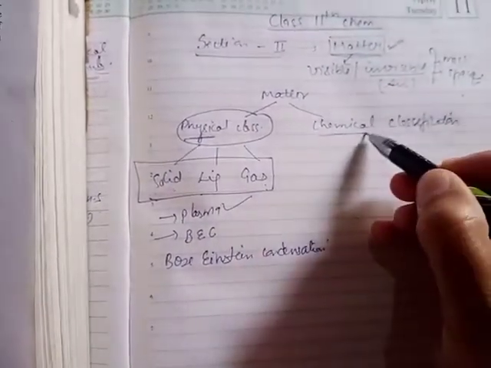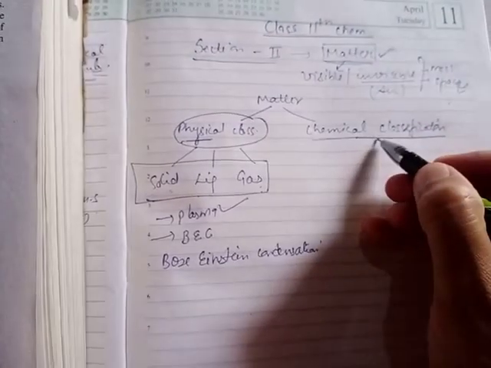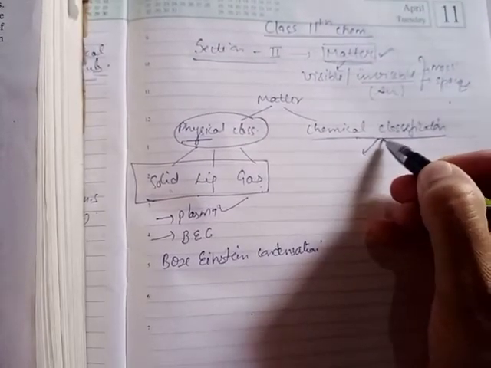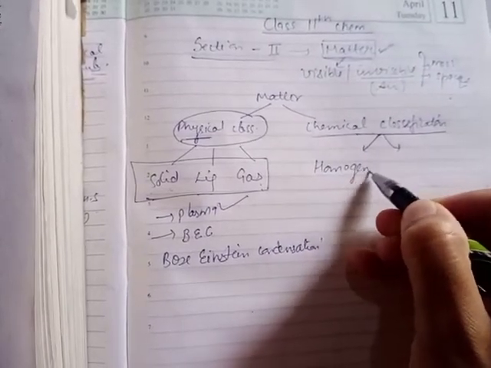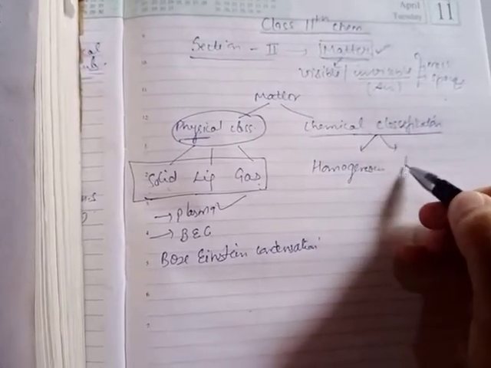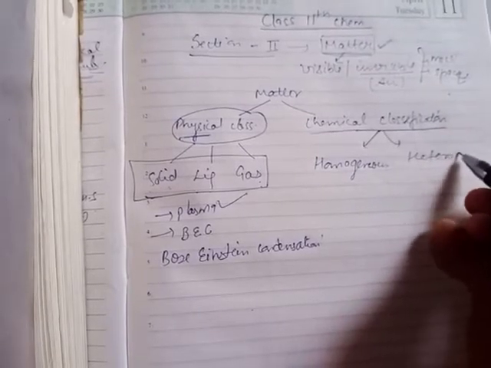And now chemical classification. On the basis of chemical classification, there are two different types of substances named homogeneous substances and heterogeneous substances.